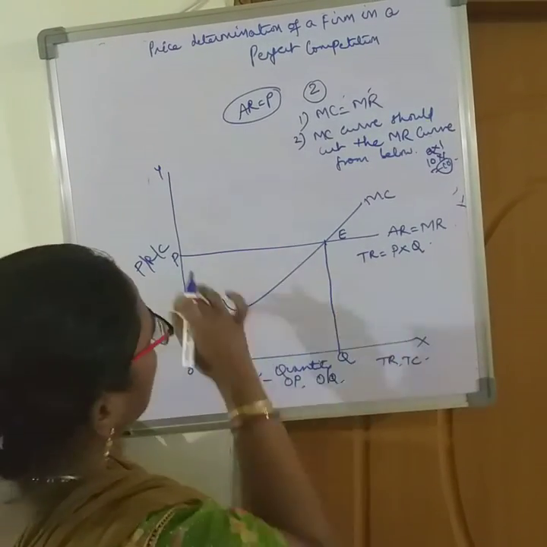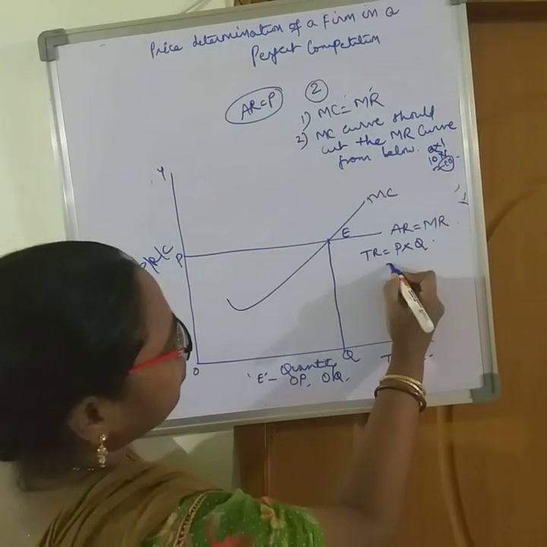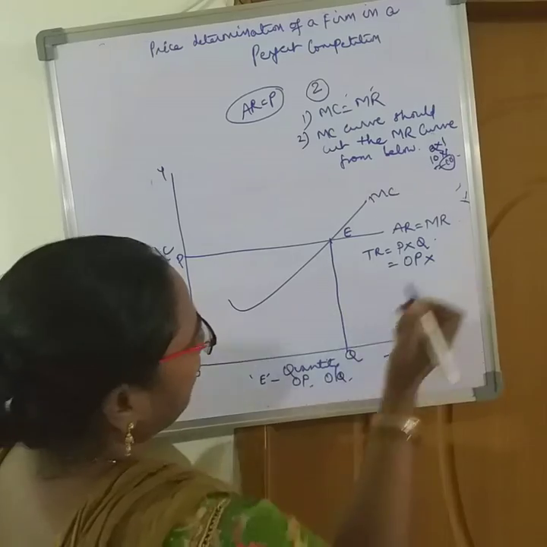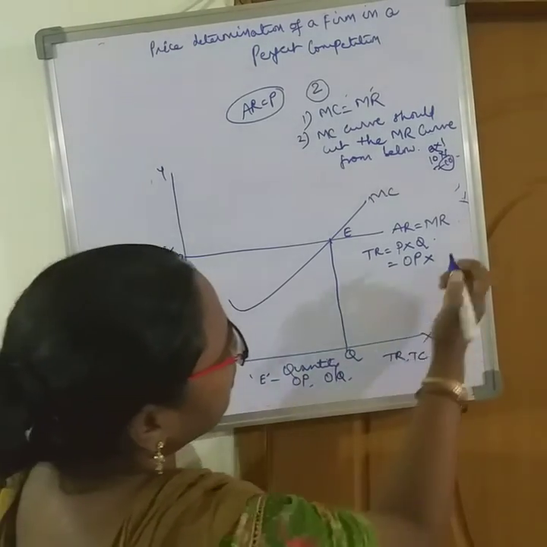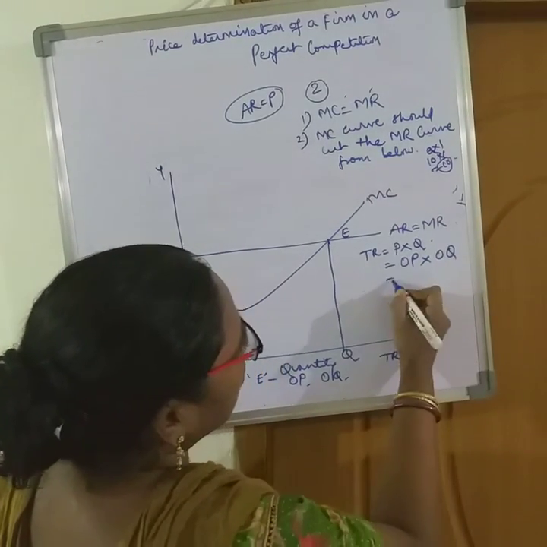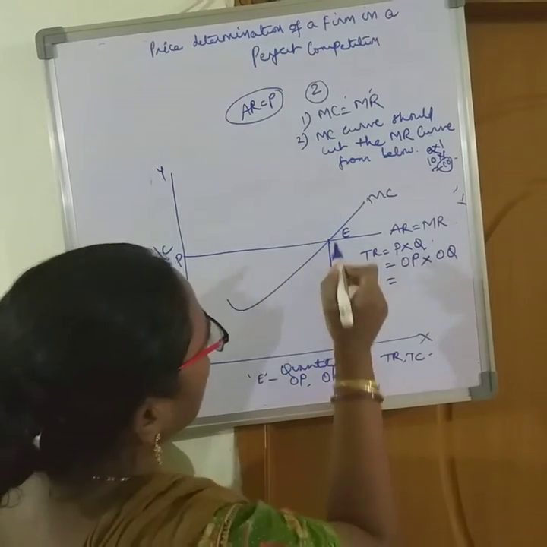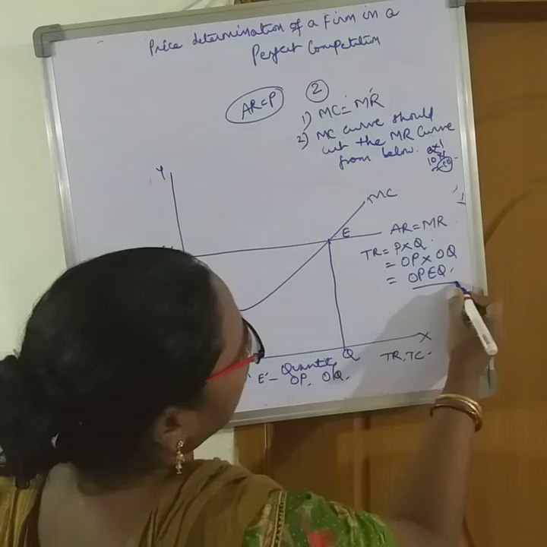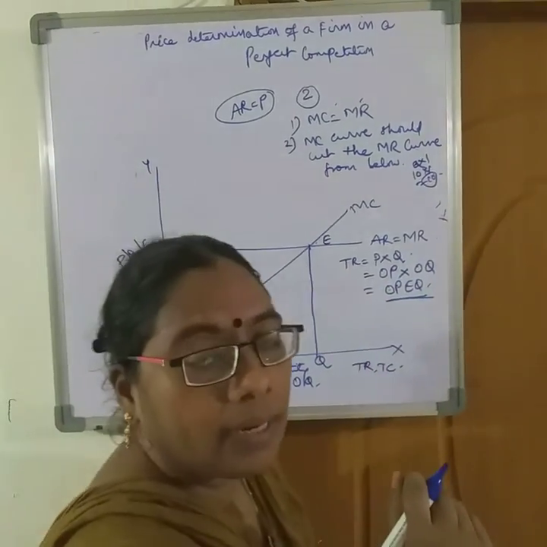Now, what is TR here? Price is OP, the quantity is OQ. So it is OPEQ. OPEQ is the total revenue.